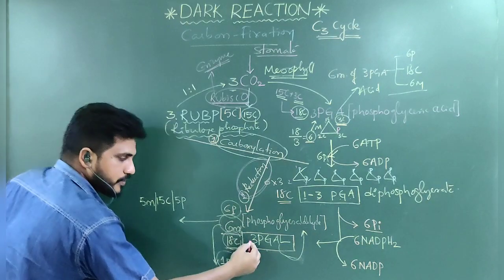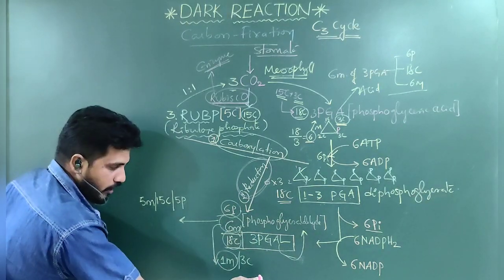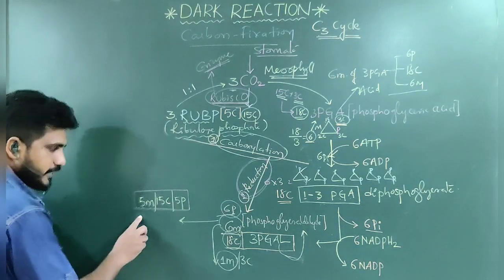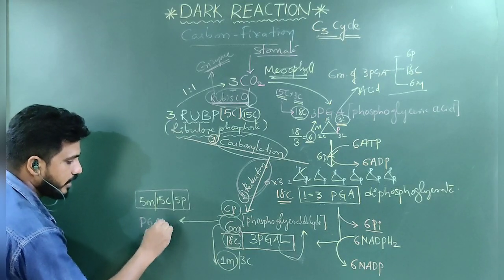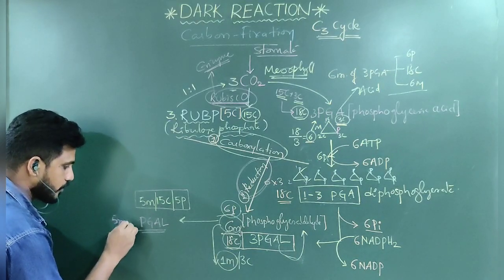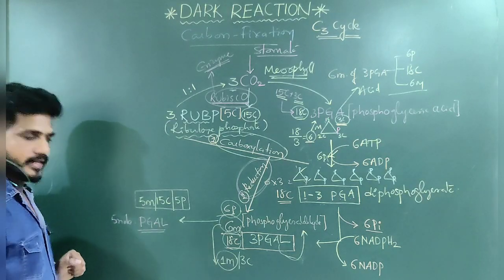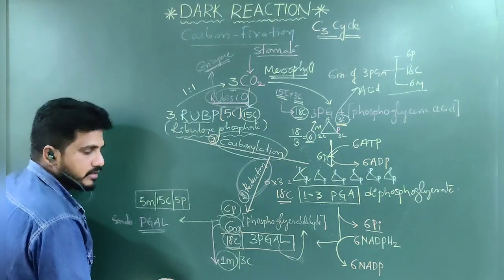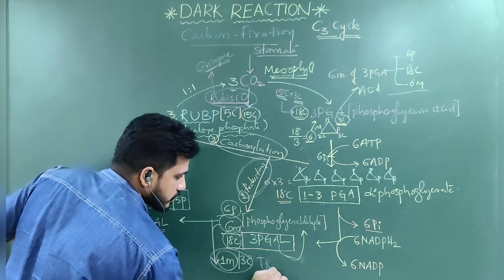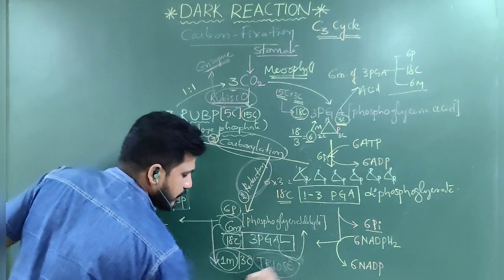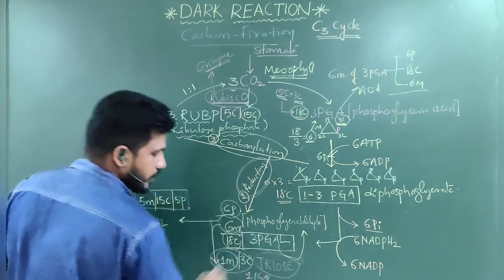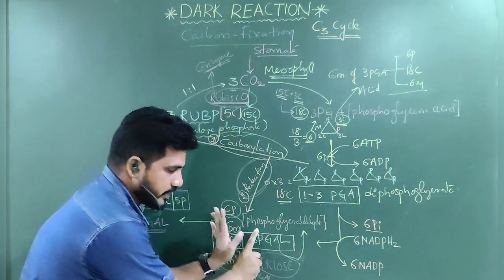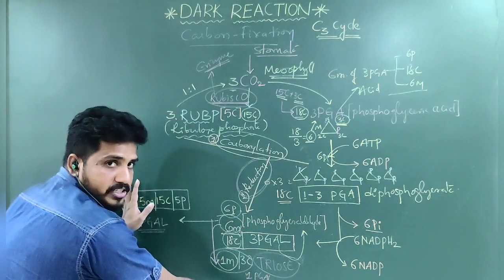So from this structure, if 1 molecule comes out, then the chemical structure will change. This is also PGAL, but 5 molecules of PGAL. Reason? From 6 molecules, 1 molecule comes out of the cycle. That is triose. What is that? One molecule of PGAL. Here 6 molecules of PGAL are there: 1, 2, 3, 4, 5, 6. 1 comes out, 5 moved into the reaction.